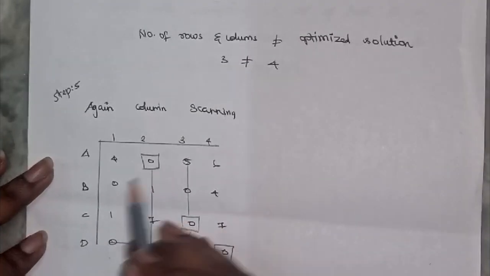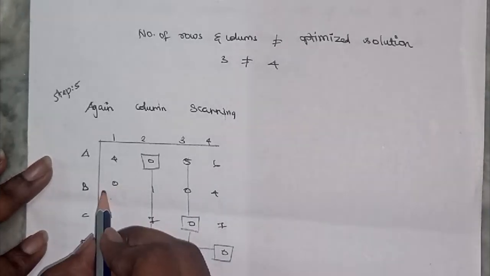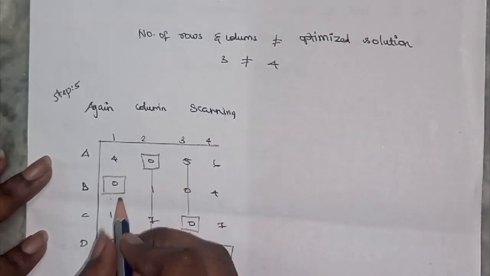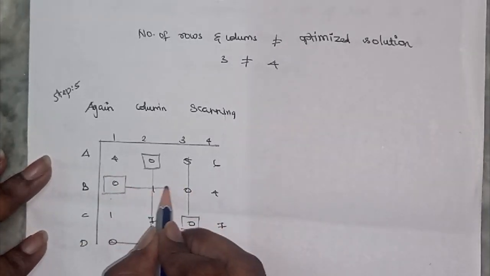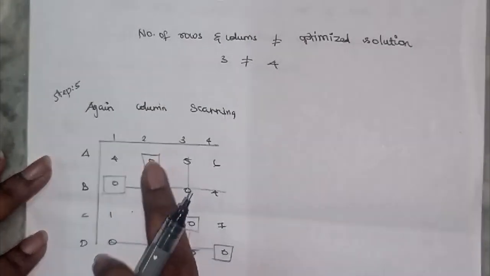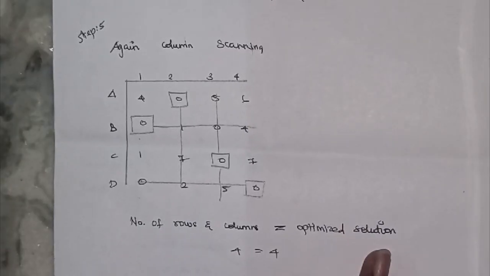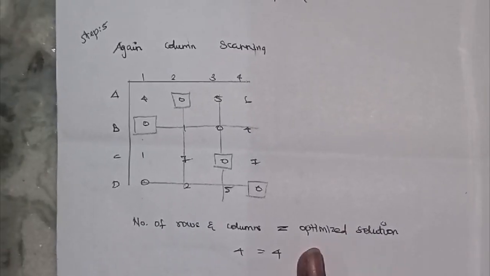In the first column we have a single zero. This row is already struck out by the row scanning. We have a single zero, so we strike out the row. Now we get the number of lines, rows and columns, equal to the optimized solution, like 1, 2, 3, 4.